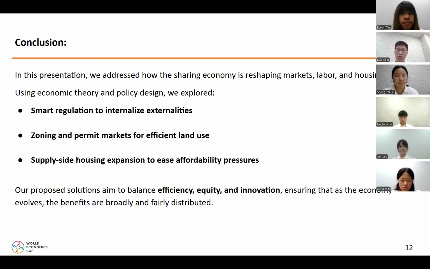Through our proposed solutions, we apply core economic theories, including externalities, urban zoning, and supply-side economics, to design targeted second-best policies. Ultimately, our goal is to ensure that as the economy evolves, we preserve both efficiency and fairness, making sure the benefits of the sharing economy are broadly and equitably shared.